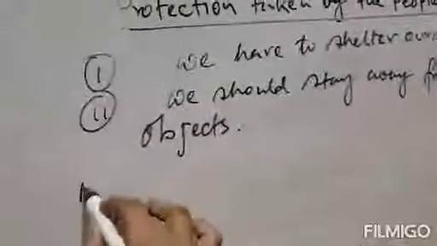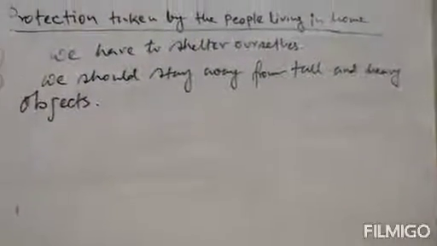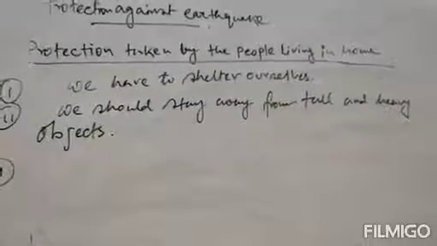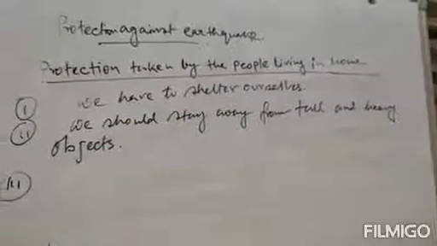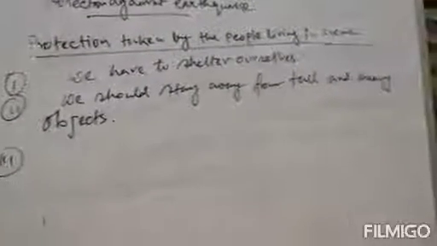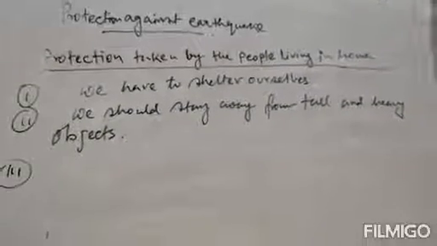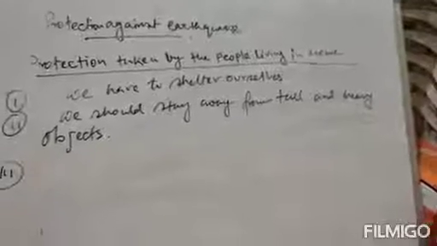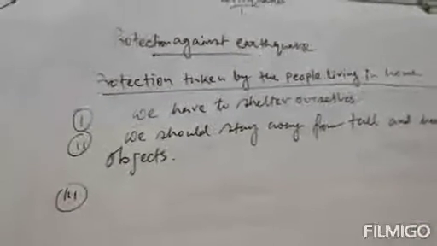The next protection we can take if we are living in a home is that we should stay away from glass windows. If they break during an earthquake because of the vibration, we can be at a safe distance. During an earthquake, the glass window may break, and if we are close to it, we can be hurt. That means we should stay away from glass windows.